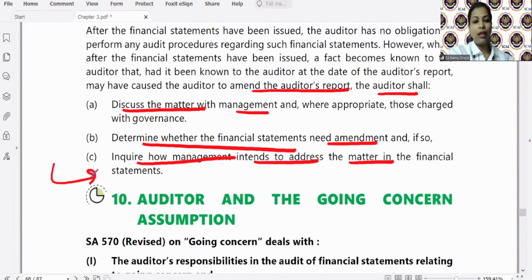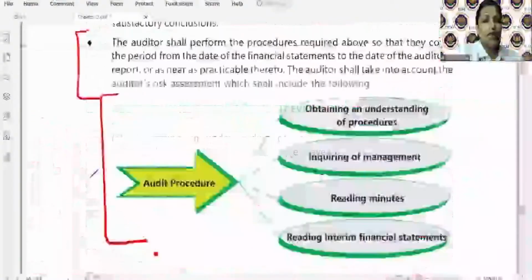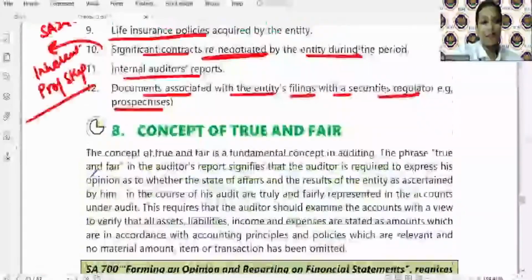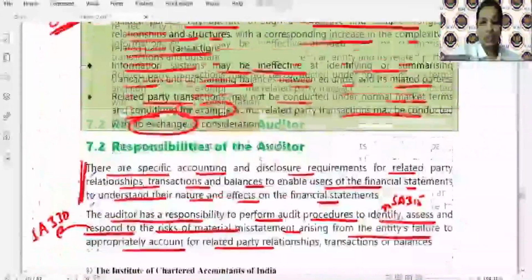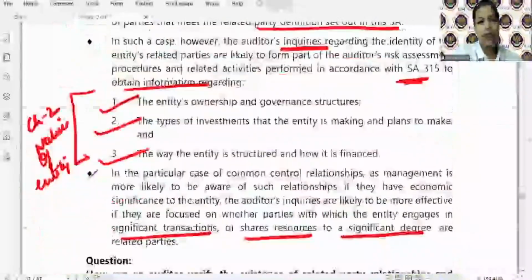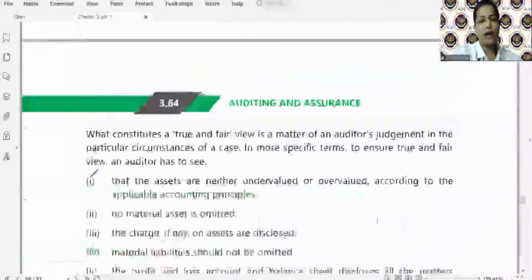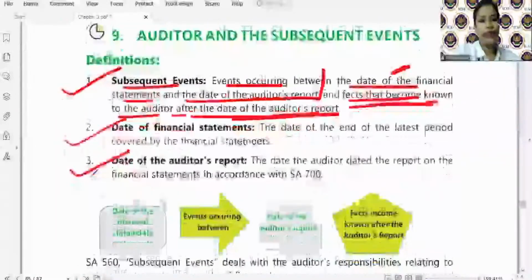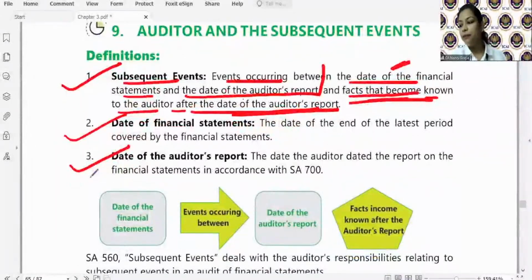Is it clear? So let us quickly put together SA 560, whatever points we have discussed. It is very simple, we will read it quickly in short, and then we will take a break, and after that the last standard of this chapter, SA 570.